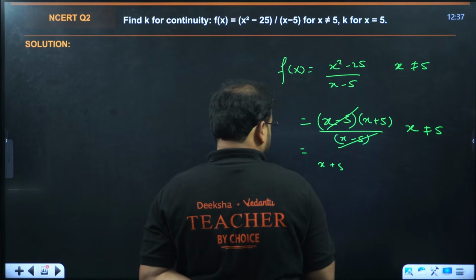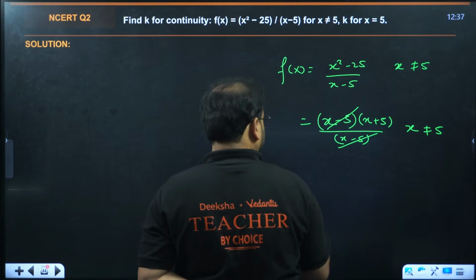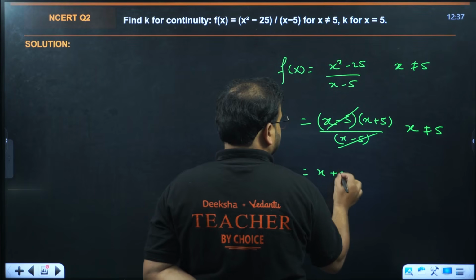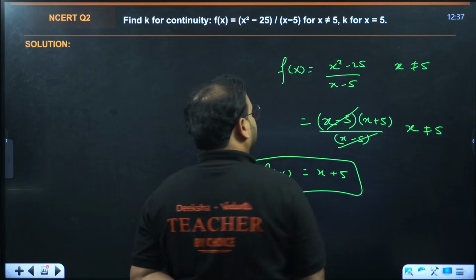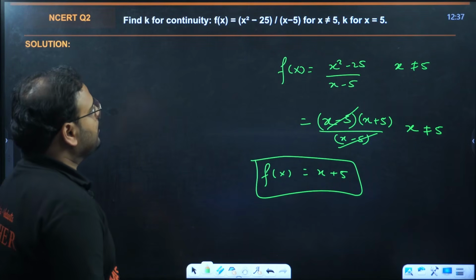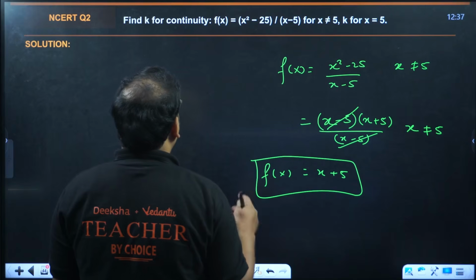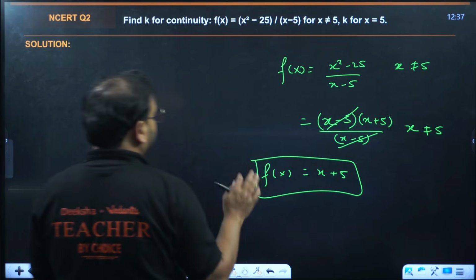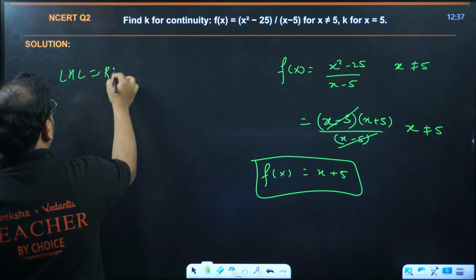Basically, what is the function over here? It is x plus 5. And again, at 5 will be open. So we're looking for continuity, right? We'll try to find LHL equals RHL.